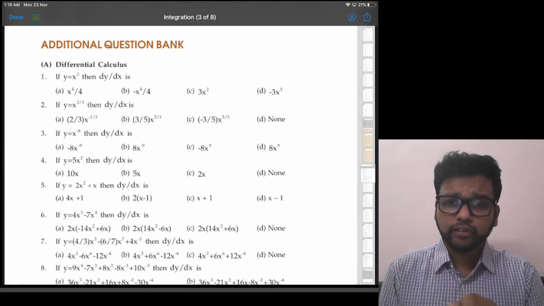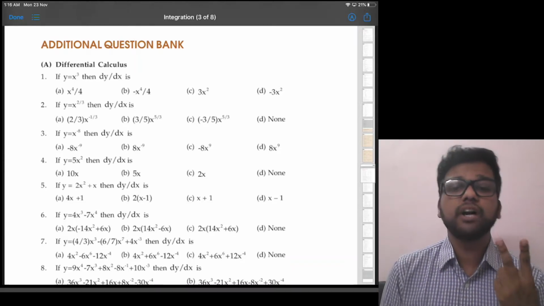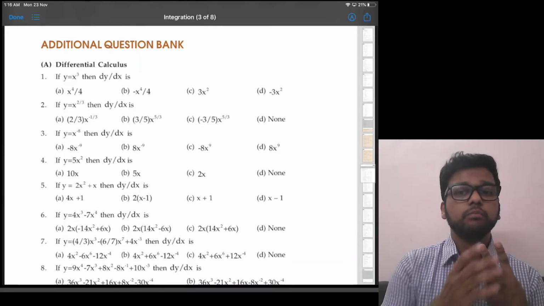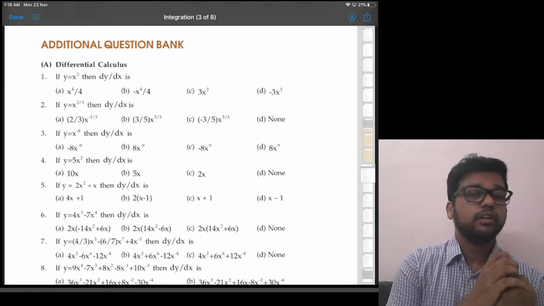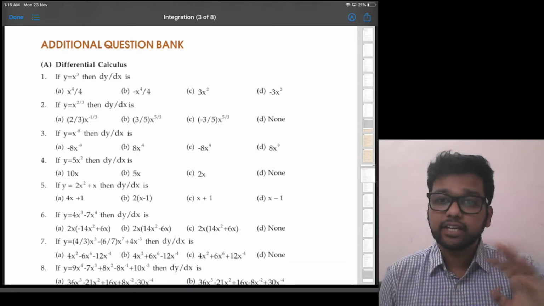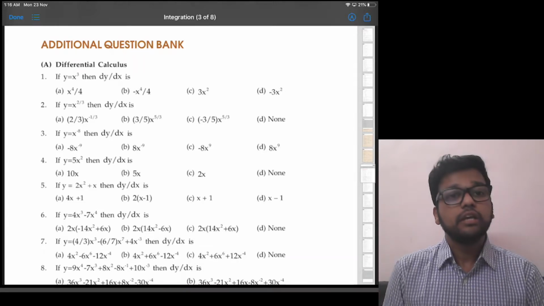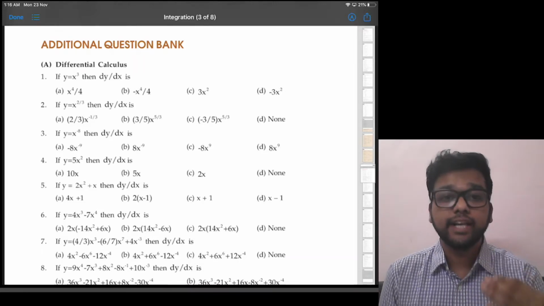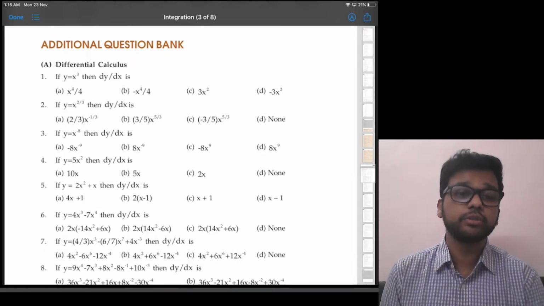I have seen a lot of students either skip the chapter or mug up the basic formulas of the chapter. Both of these things should not be done. Never skip the chapter, because I agree it comes only for 2-3 marks. But if you're aiming for 90 plus, 80 plus, then you should do this chapter also. You should do every chapter.